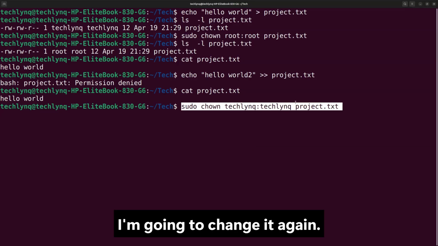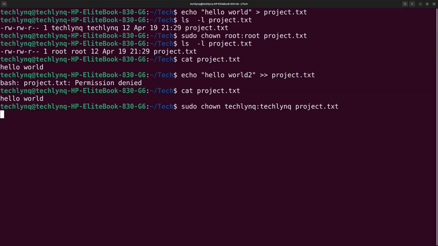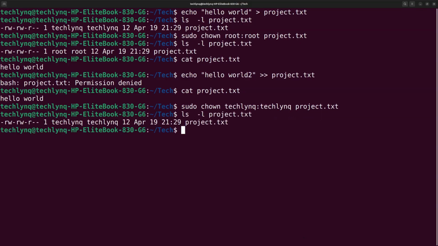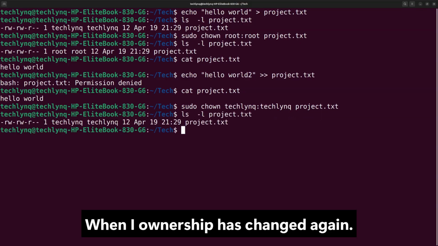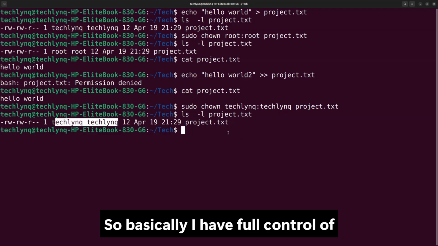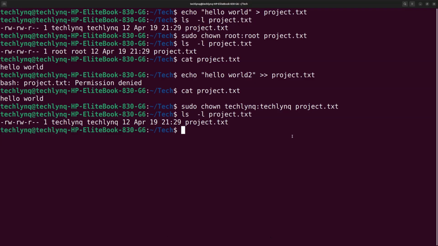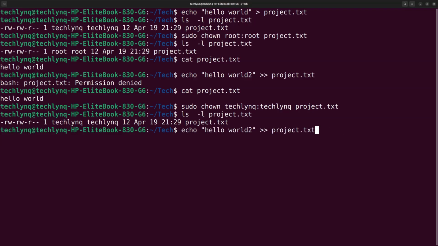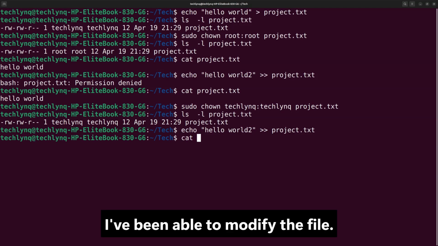I'm going to change it again. Let's check ownership. Ownership has changed again. So basically, I have full control of the file again. Let's try to modify it now. I've been able to modify the file.